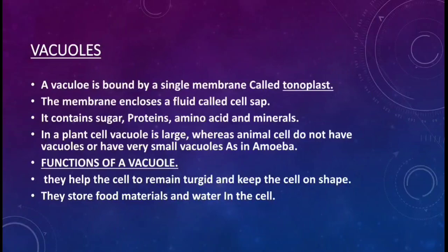Now what are the functions of the vacuole? They help the cell to remain turgid and keep the cell in shape. They store food material and water in the cell. So these are the two functions of the vacuole. First, it keeps the cell turgid or stiff, and secondly it stores food material and water in the form of sugar, protein, amino acids and minerals. So that is all about the cell organelles.